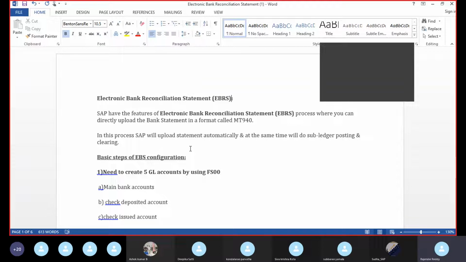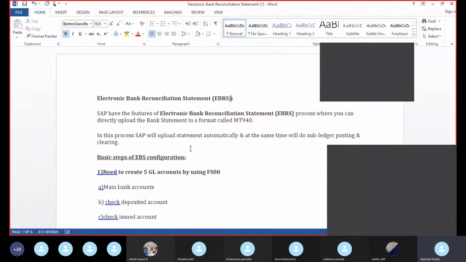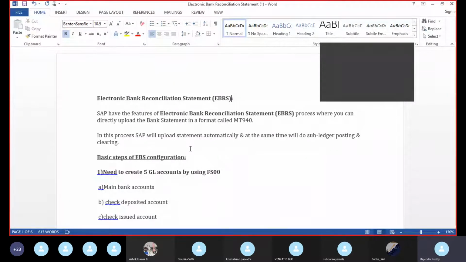So in SAP also, manual preparation of the bank statement is a little bit difficult because the company has a lot of transactions. Every day the company might have thousands of transactions with the bank, so it is very difficult to check each and every transaction with the bank.